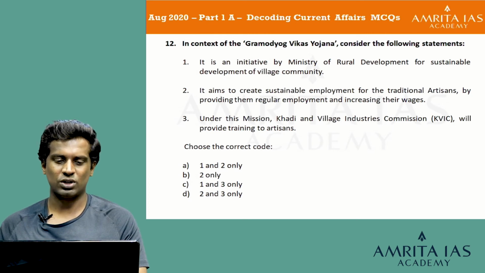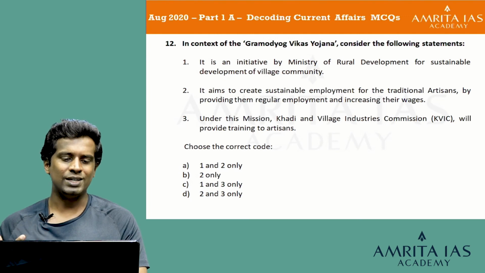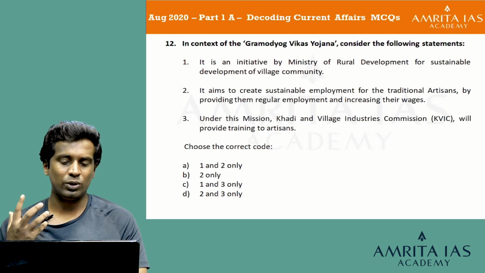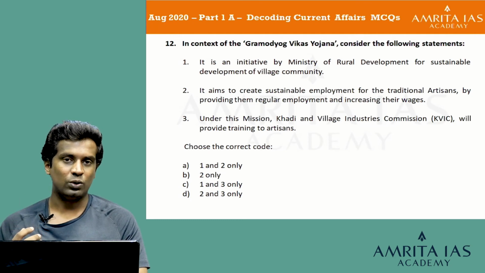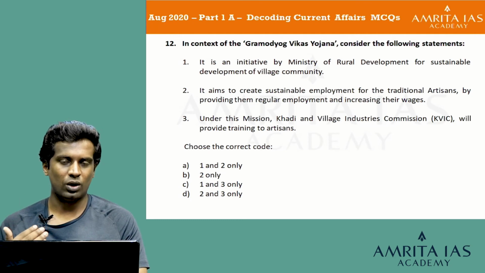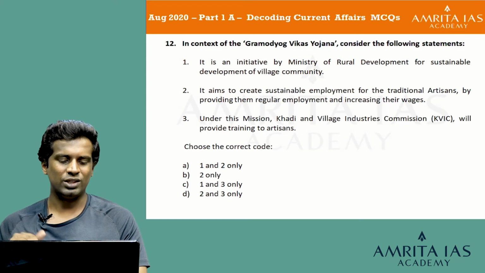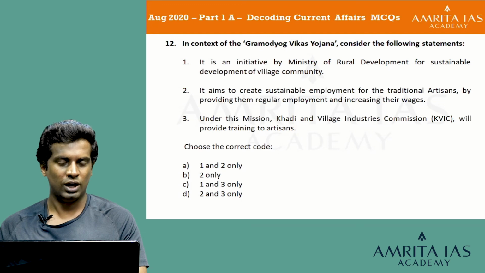Automatically the second statement becomes right, that is it aims to create sustainable employment for the traditional artisans by providing them regular employment and increasing their wages. The third statement, under this mission, Khadi and Village Industries Commission will provide training to artisans. Yes, the third statement also seems to be right because it does provide training to artisans and KVIC is a body which can provide that. So, taking that into account, I would say option D, 2 and 3 only seems to be the right answer in this context. Let us look at the explanation.